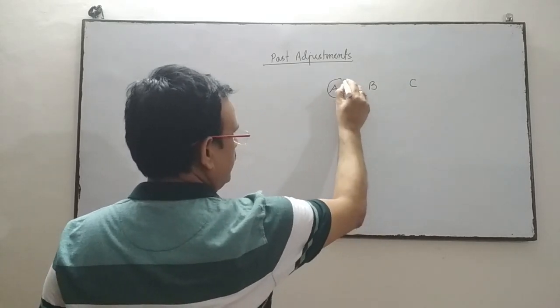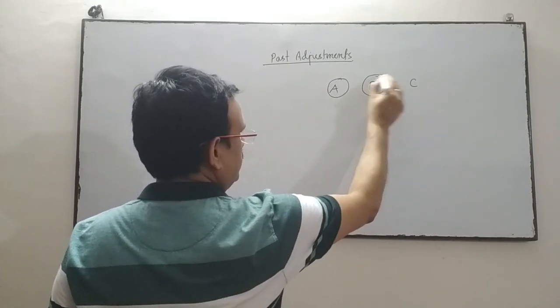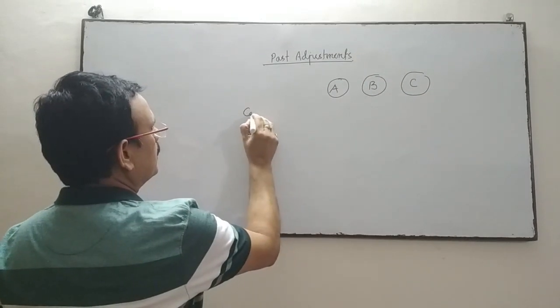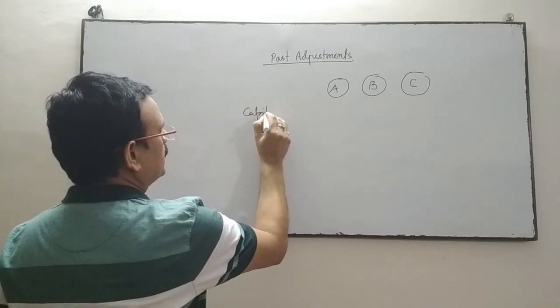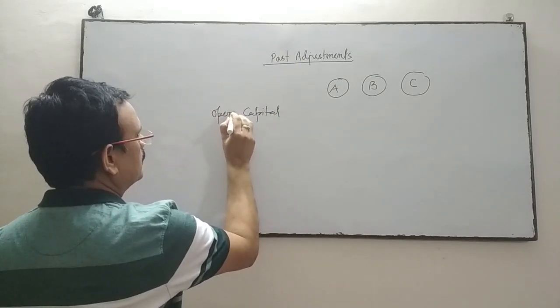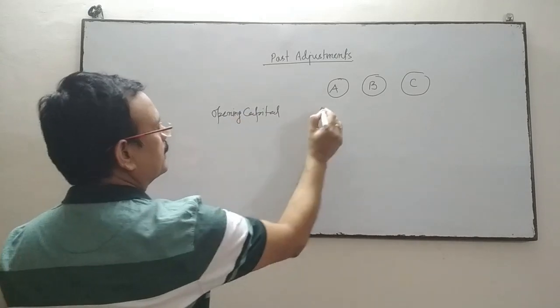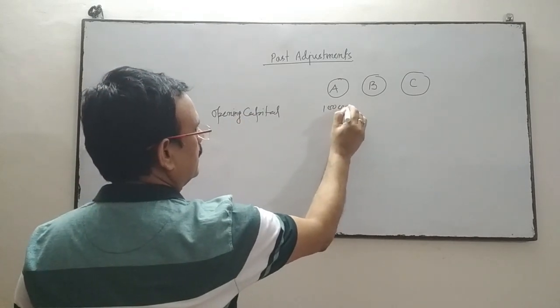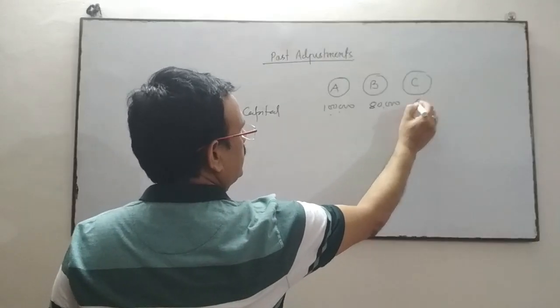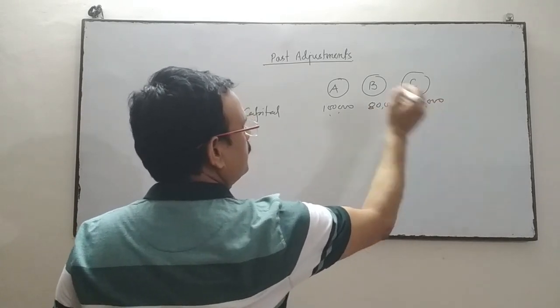Three partners: partner A, partner B and partner C. The opening capital of these partners is 1,00,000, 80,000 and 60,000 respectively.